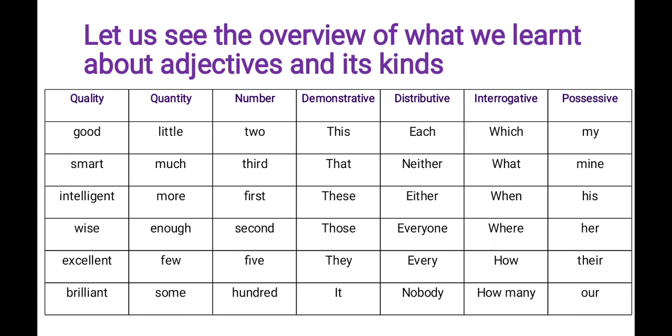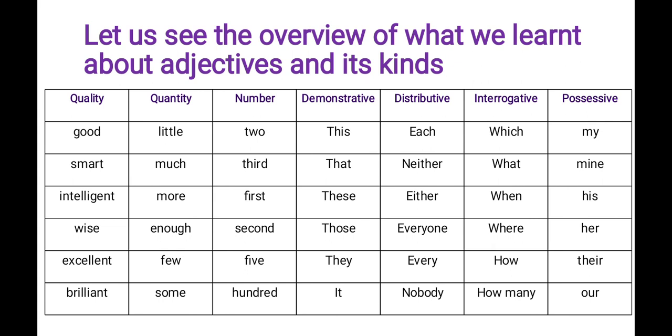Interrogative adjectives. WH words used with nouns to ask questions are called interrogative adjectives: which, what, when, where, how many. The interrogative adjectives தமிழில் வினா பெயர் உரிச்சொல் அப்படின்னு நம்ம சொல்கிறோம்.